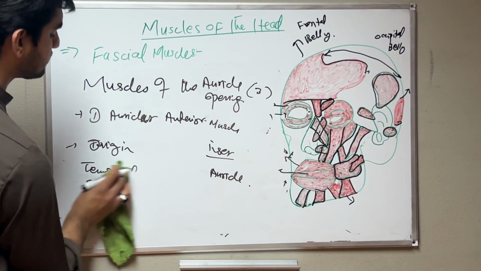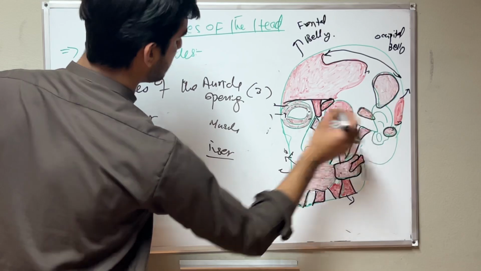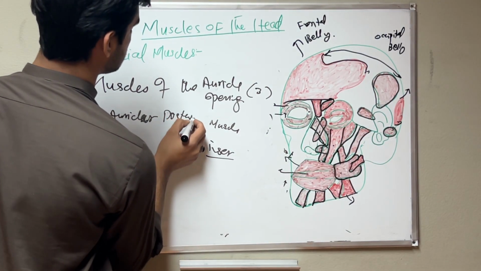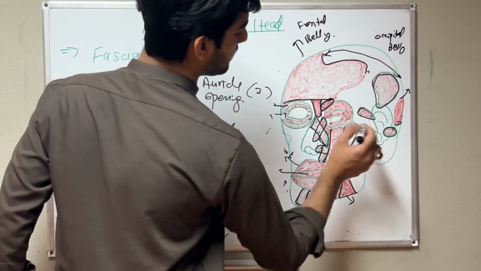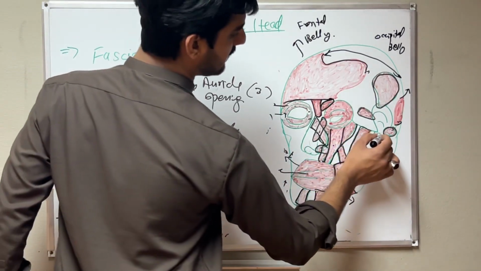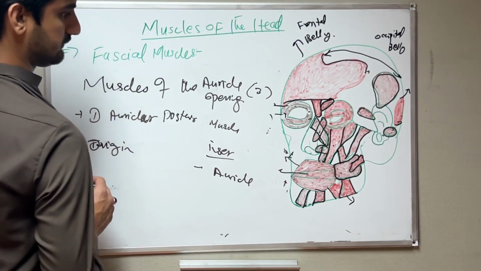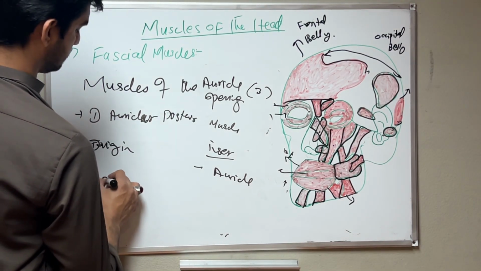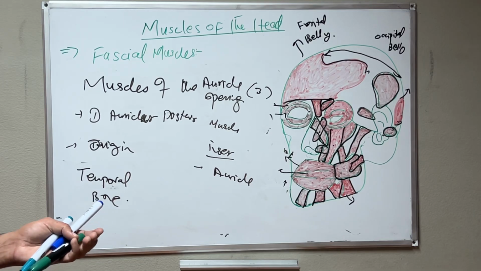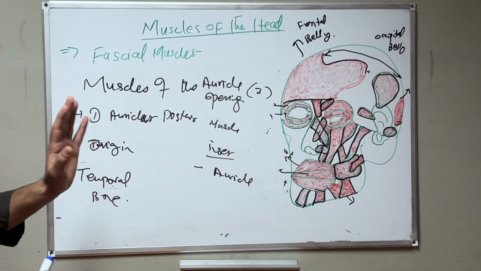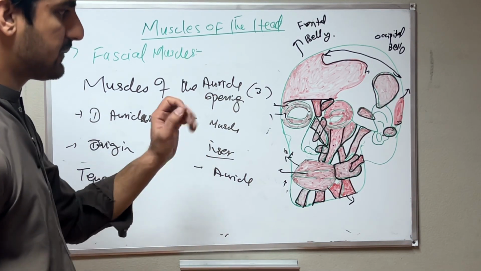Then the third muscle we have is the posterior one. Insertion is the same, into the auricle, and origination is from the temporal bone. These are the muscles we discussed, the facial group of muscles of the head. Now we are going to repeat again.